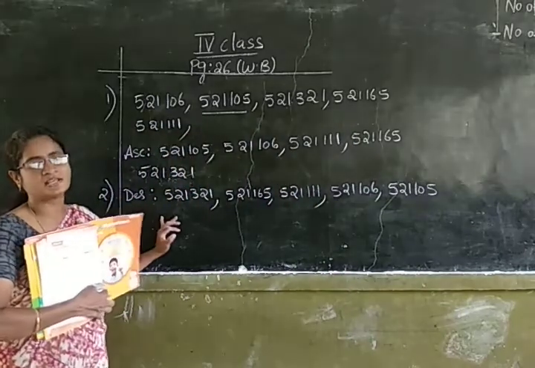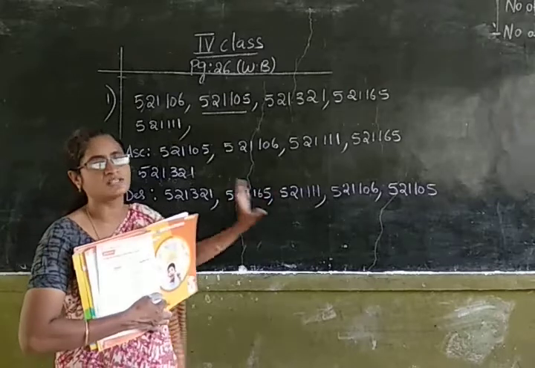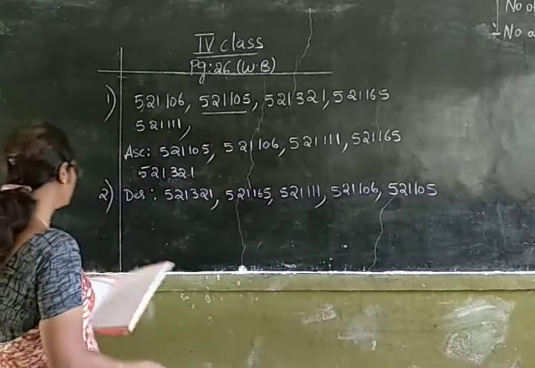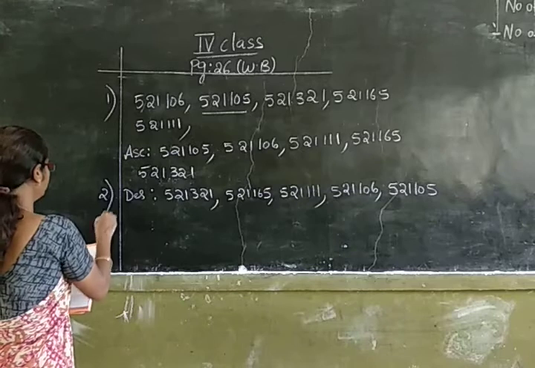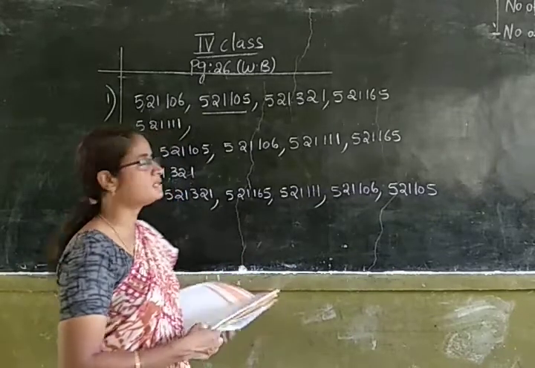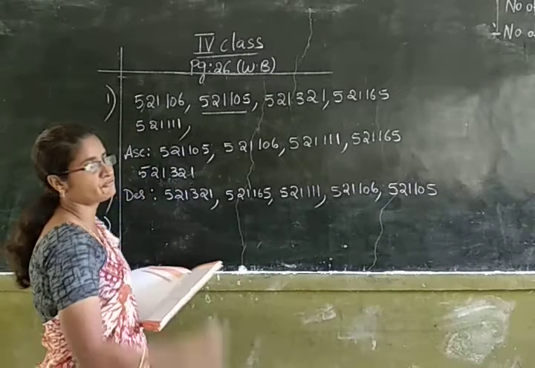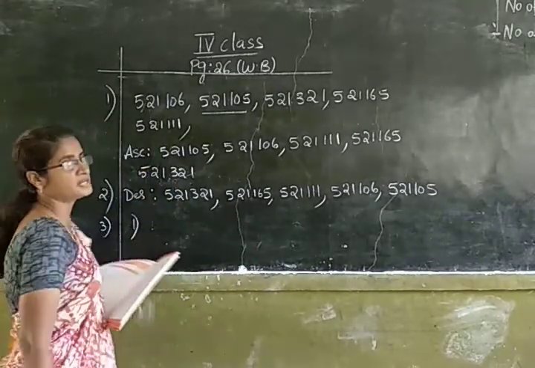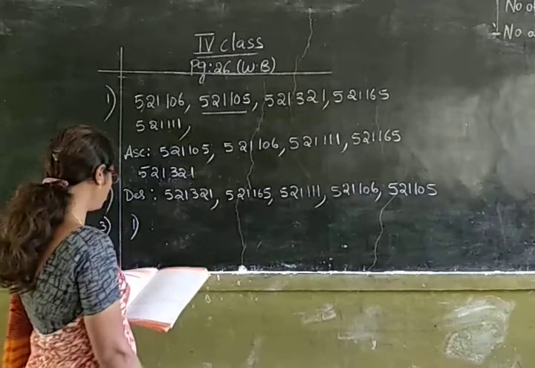So now I have arranged the numbers in descending order simply by reversing the numbers I have written in the ascending order. Next, third question. What is the third question? You have to write down the expanded form of any 4 pin codes. What you have to do? You have to write the expanded form of any 4 pin codes.